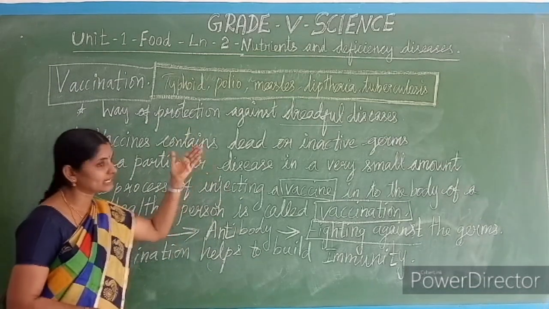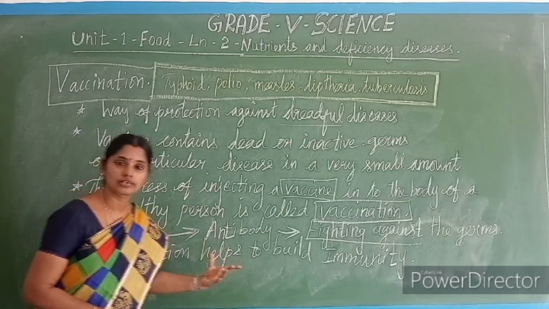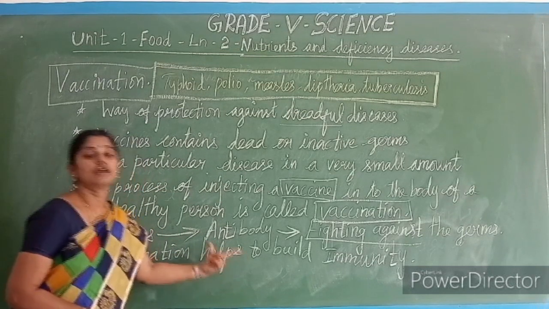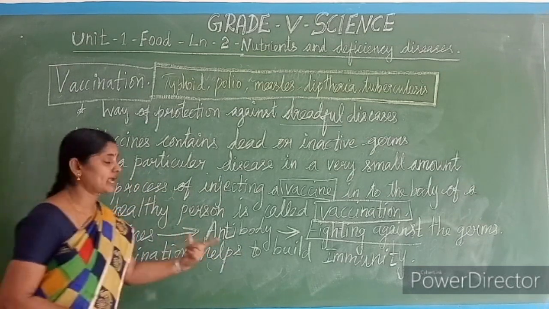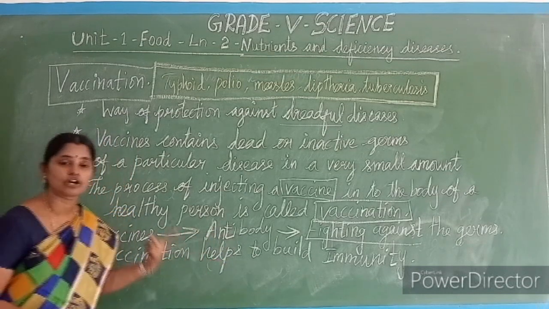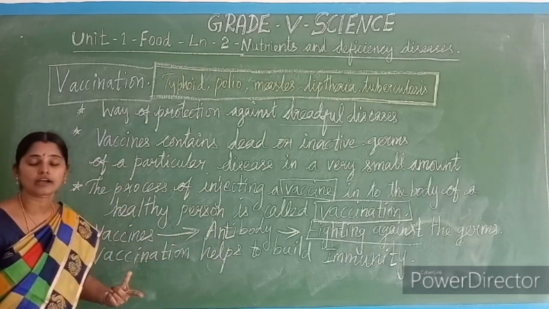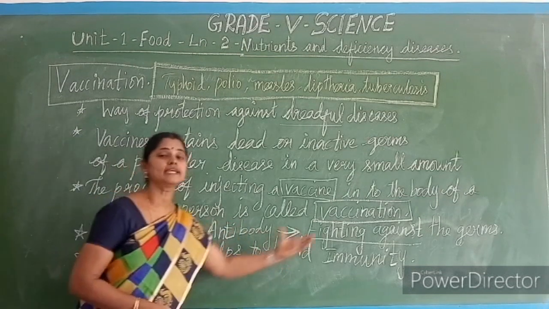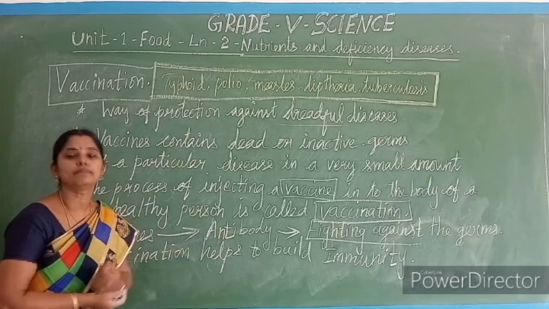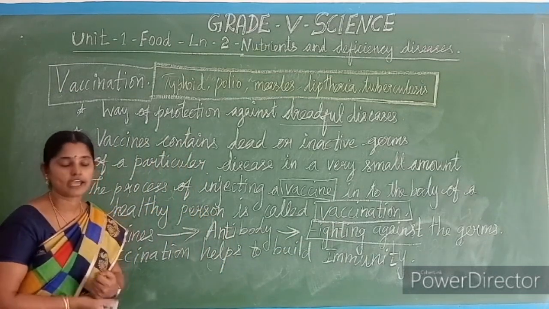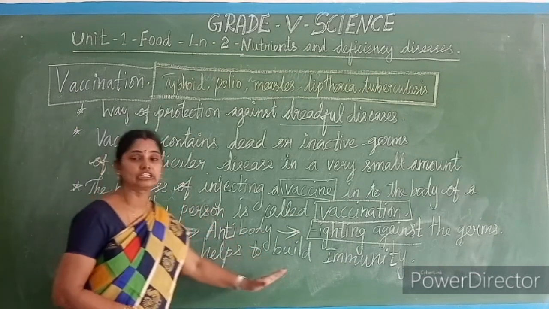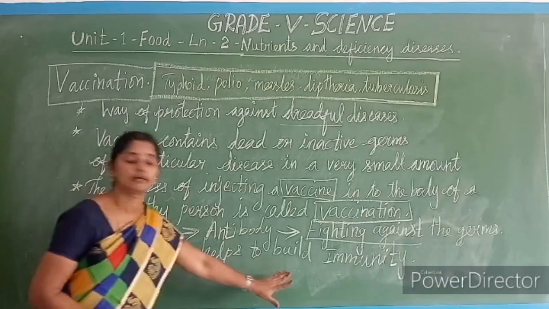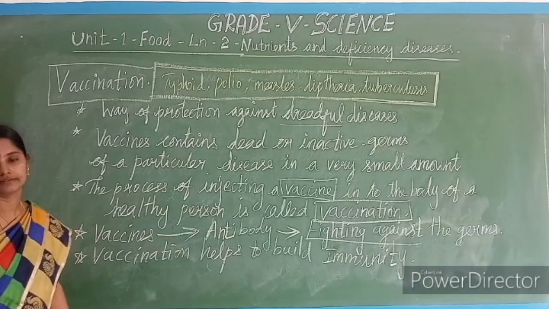Like that, we can say the same for every disease. Are you clear, children? So vaccination produces antibodies. In any future attack, if real active germs affect us, the antibodies which remain in our blood fight against the real germs and we will be protected. Because vaccination gives immunity to our body. Vaccination helps to build immunity.